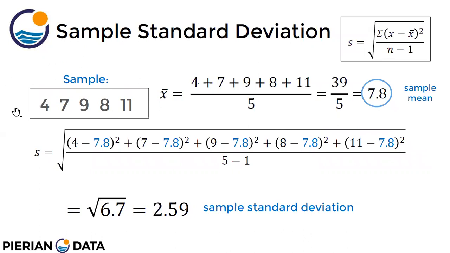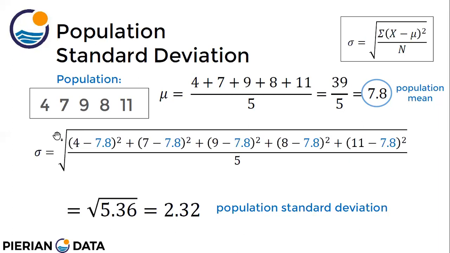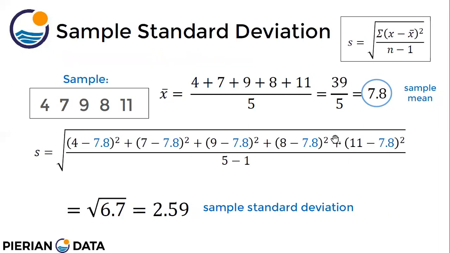For the same example, this is my sample and this is my sample mean. This is my sample standard deviation, because I just take the square root of 6.7. So I can say that the standard deviation of my sample, the marks of the students, is 2.59.